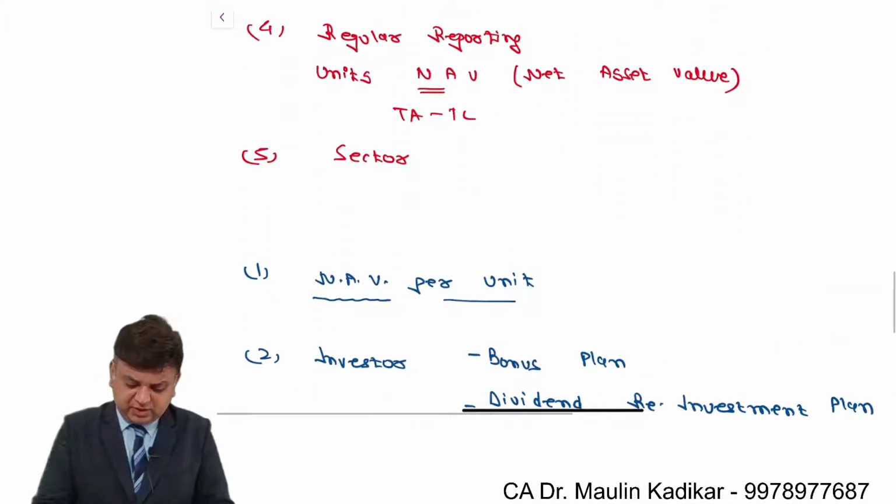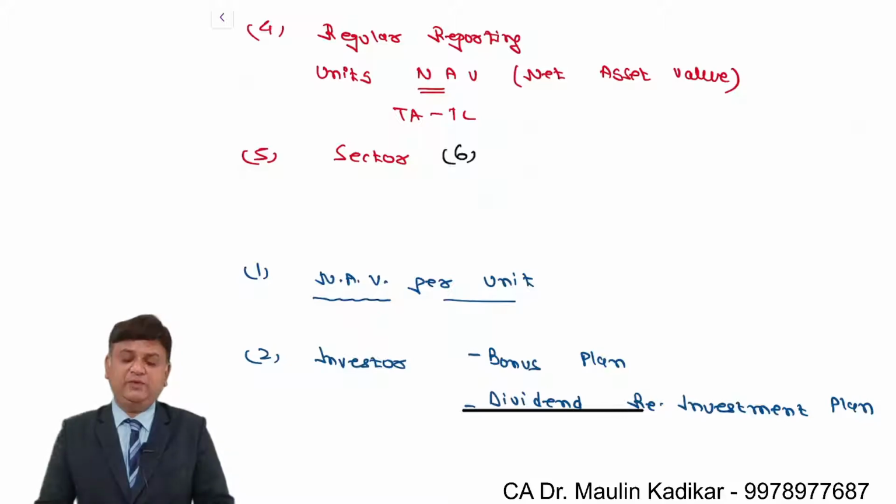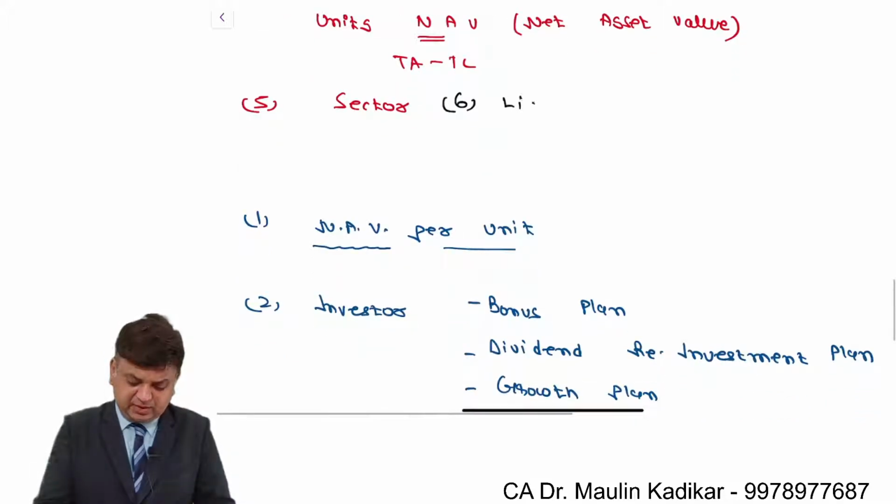One more important point over here is that you will be getting a huge advantage of liquidity.